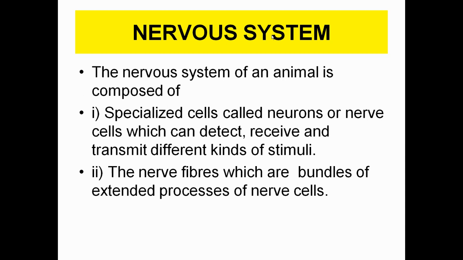So neurons detect the external environmental condition, receive the signal, and transmit it to the central processing unit of our body, that is the brain. The nerve fibers, which are bundles of extended processes of the nerve cells, perform all of the functions in a very coordinated, sequential manner.